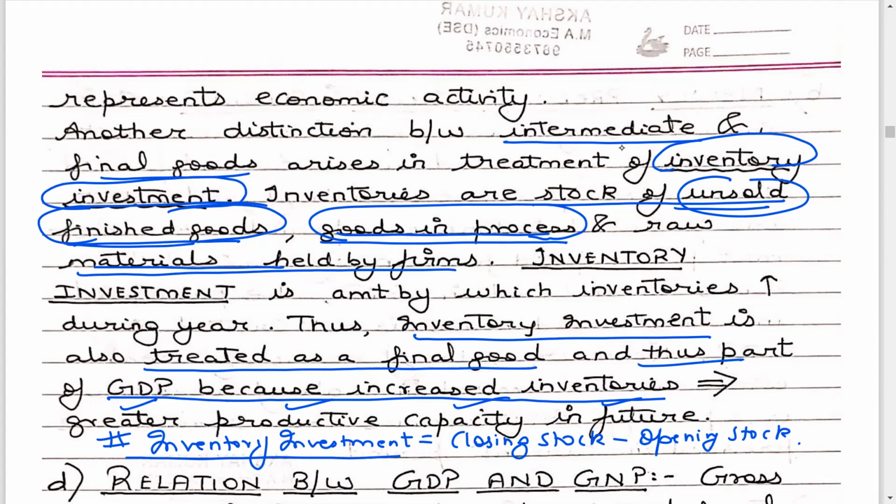For that particular year, these raw materials will become final goods. That means time also matters. If you use intermediate goods in the same period when they were produced to make final goods, they are not a part of GDP. But if they are produced in one year and used in the next year, then for the year they were produced, they are a part of inventory investment and will be treated as final goods and included in the GDP.